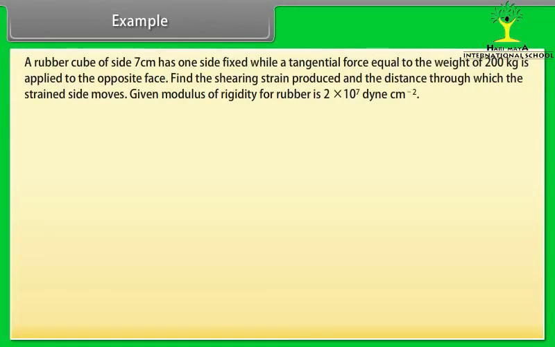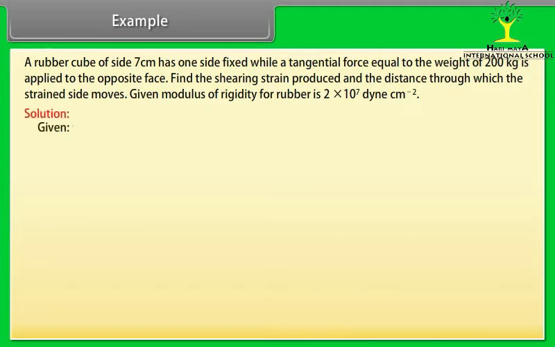Example. Let's take an example of elastic moduli. A rubber cube of side 7 cm has one side fixed, with a tangential force equal to the weight of 200 kg applied to the opposite face. Find the shearing strain produced and the distance through which the strained side moves. Given, modulus of rigidity for rubber is 2 into 10 raised to the power 7 dyne per centimeter square.